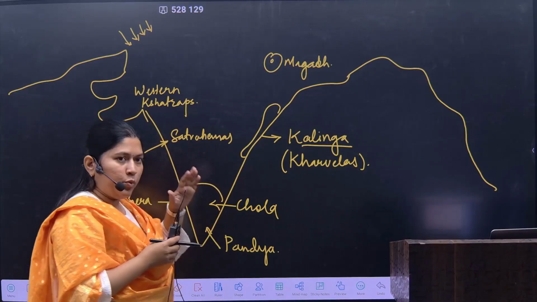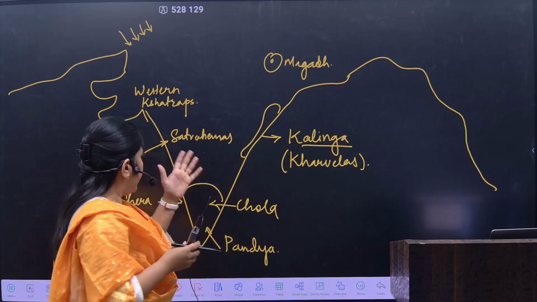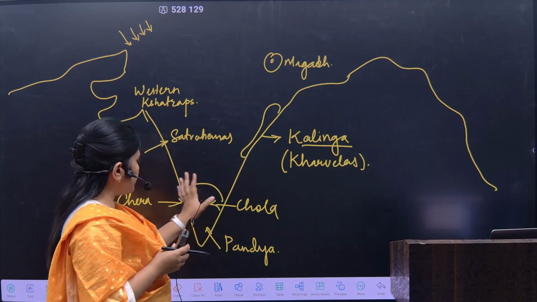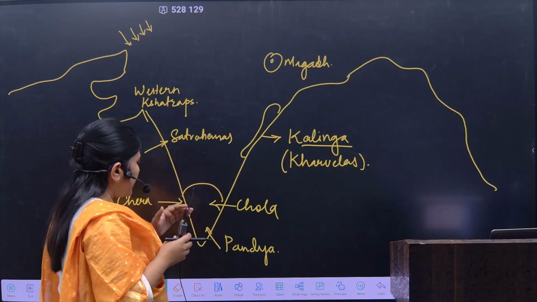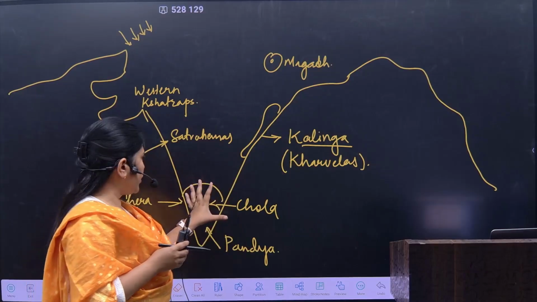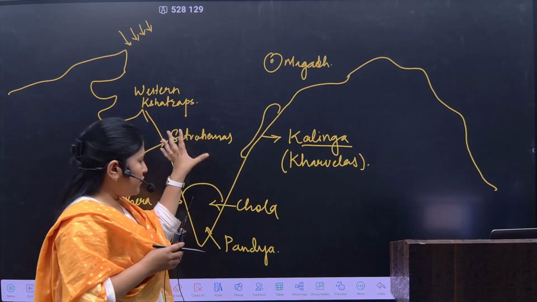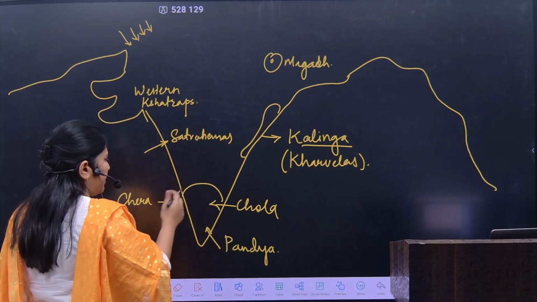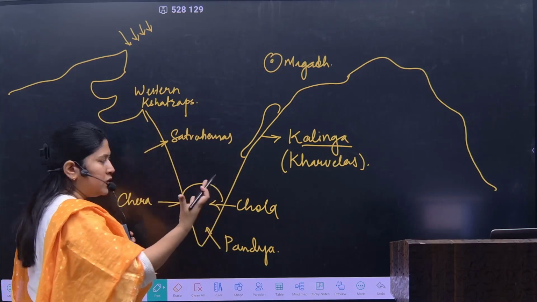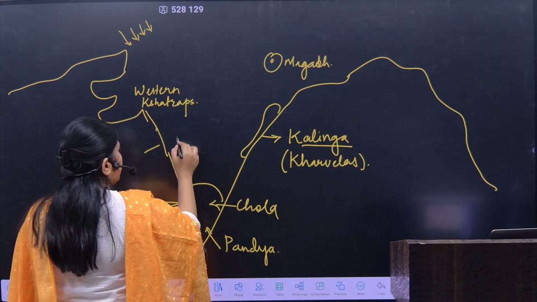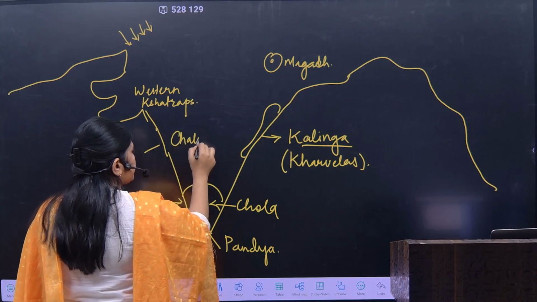Now see, we are moving forward now. In the last session we have seen that Satavahanas were the contemporaries of Chera, Chola, Pandya. But at that time they didn't exist completely or independently. Satavahanas were the earlier. After Satavahanas came the Chera, Chola, Pandya, and after Chera, Chola, Pandya became more matured, you will see that in the Deccan region there came Chalukyas.